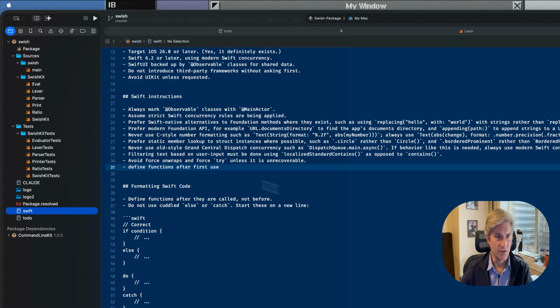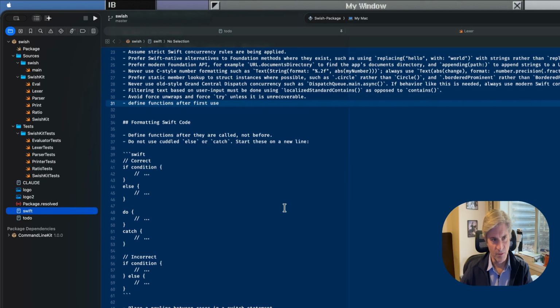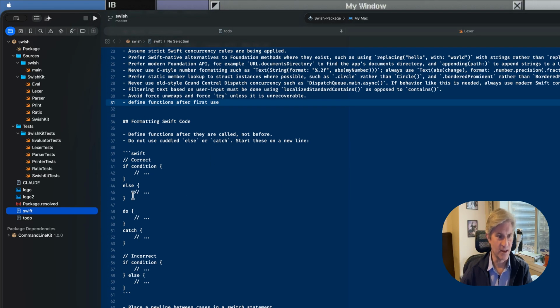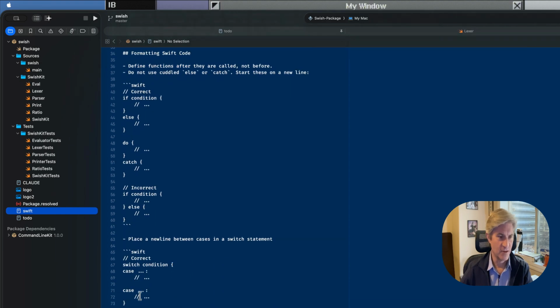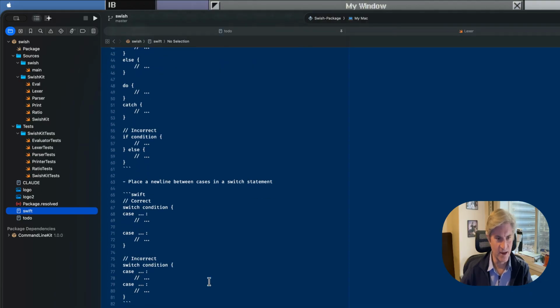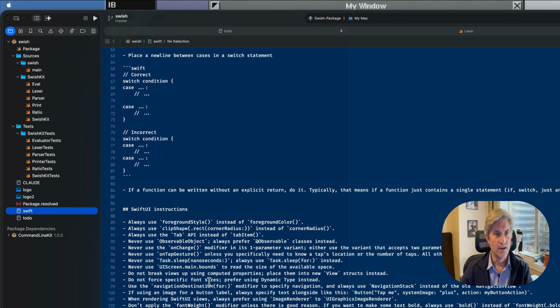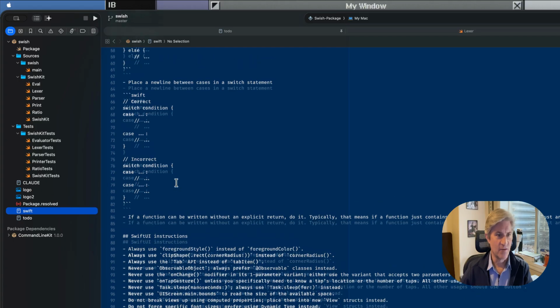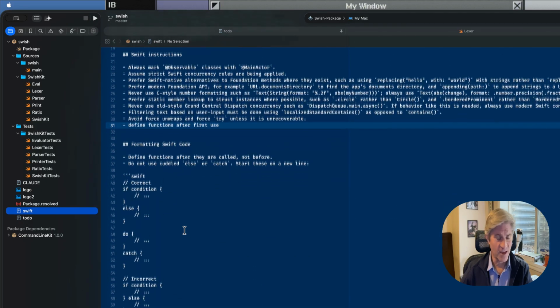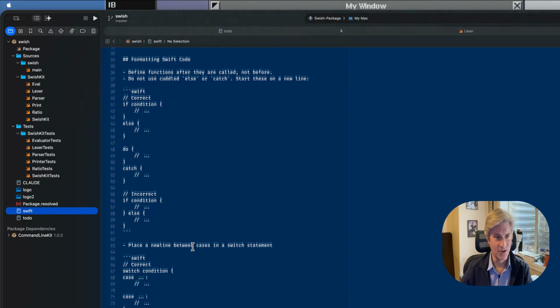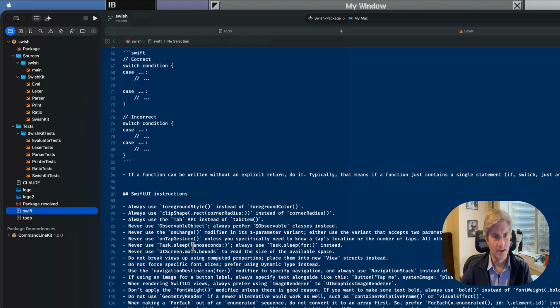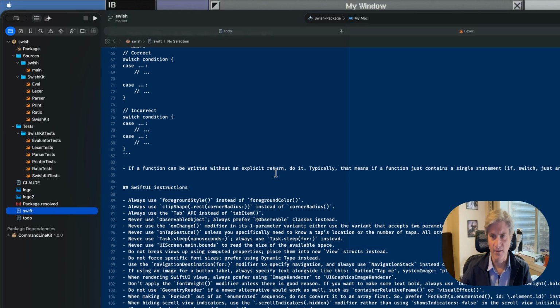I added this one to define functions after use and not before, because that's how I like to do things. I also added this section on formatting Swift code because I like my elses like this and my catches not cuddled. And I also like new lines between my case statements. So I added that as well. And sometimes I've found that Claude will forget to do some of these things, and you'll have to remind it. Here's another one I added. I like to avoid explicit returns if I can.